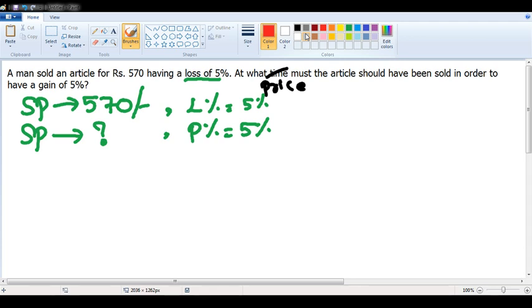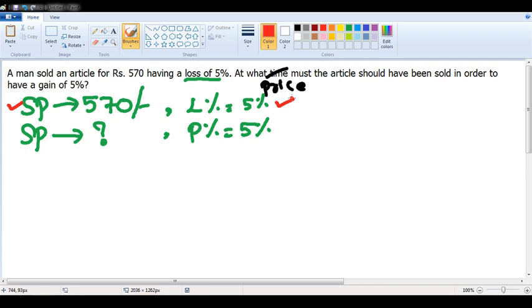But I know that I sold the pen for 570 rupees. If I sell that pen for 570 rupees, I will have a loss of 5%. But think logically. If I have a loss of 5% in the starting of the day, that does not mean that the entire day is a loss for me, right? I can still bounce back in that day and have a profit.